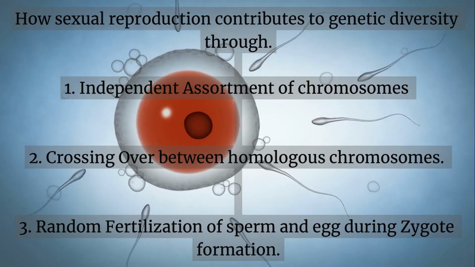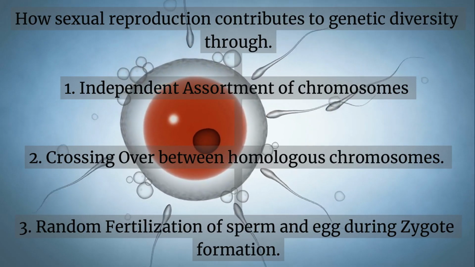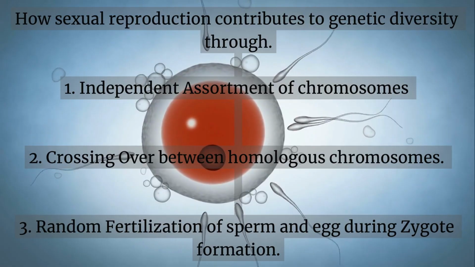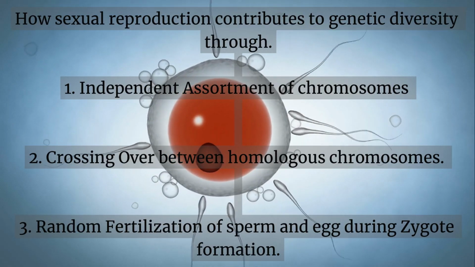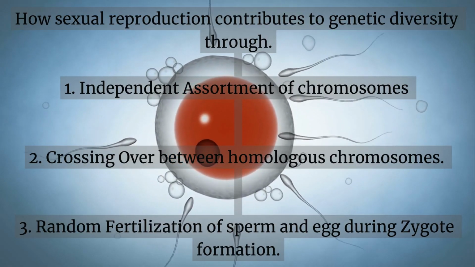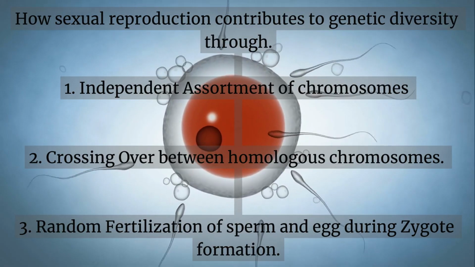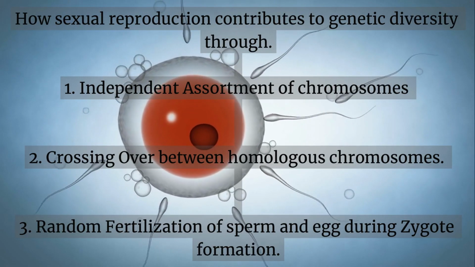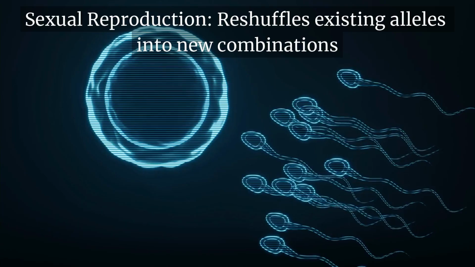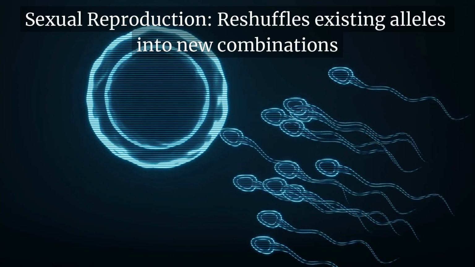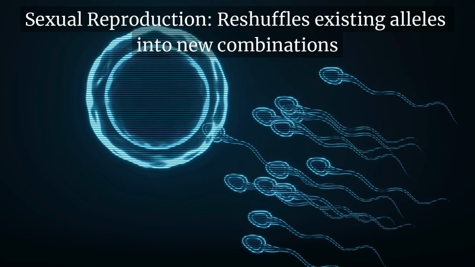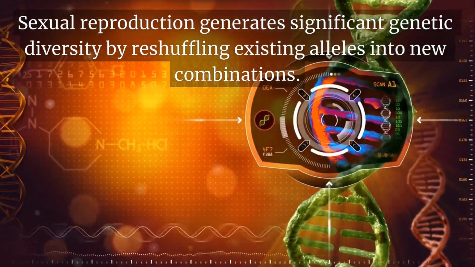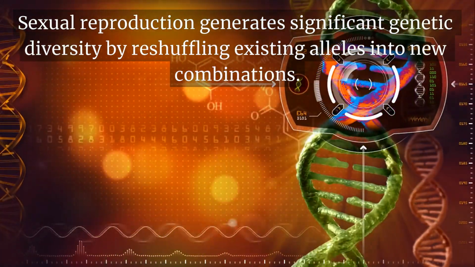More amylase production helps break down starch more effectively, providing a nutritional advantage. Now, after having learned about mutation, in the next section, we will explore how sexual reproduction contributes to genetic diversity through independent assortment of chromosomes during gamete formation, crossing over between homologous chromosomes, and random fertilization of sperm and egg for zygote formation. Sexual reproduction reshuffles existing alleles into new combinations.